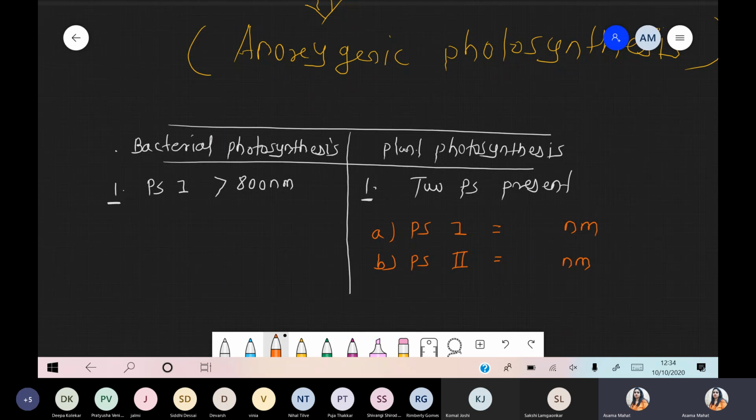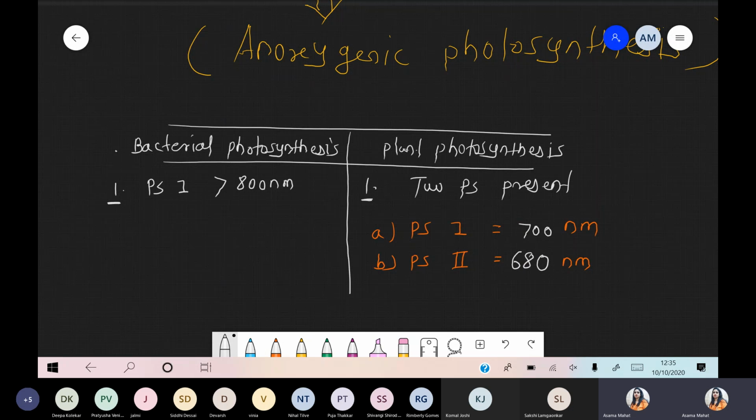Deepika, partially correct, 50% is correct. Whenever we are talking about photosystem 1, we are talking about a wavelength of 700 nanometer for plant photosynthesis. And photosystem 2 has 680 nanometer. 680 nanometer means they absorb red light, and 700 means they absorb far red light.